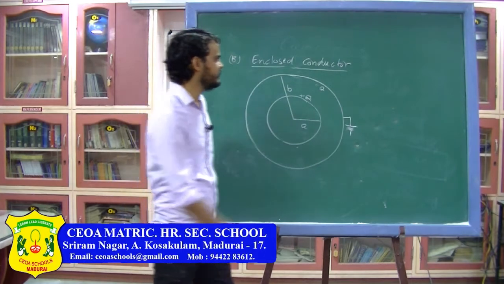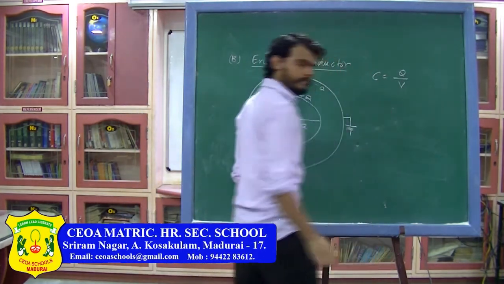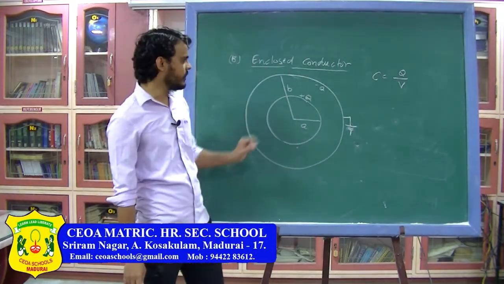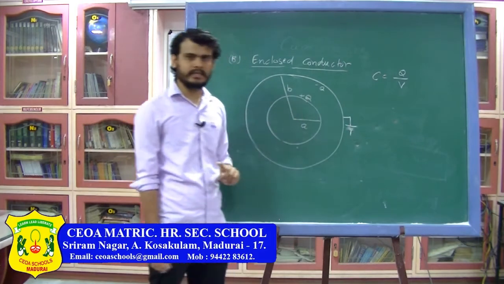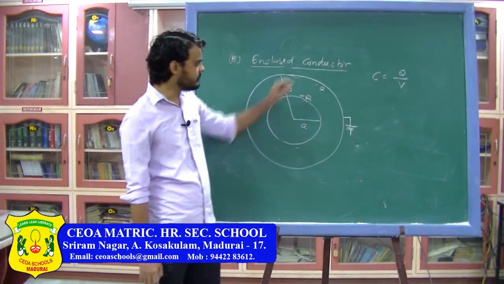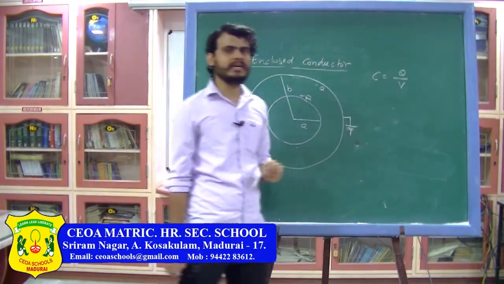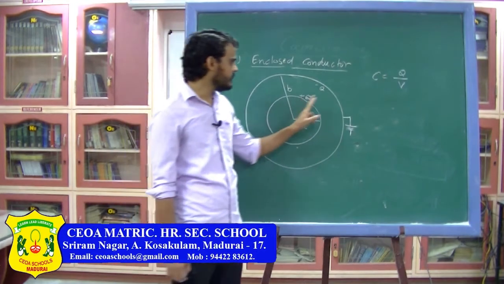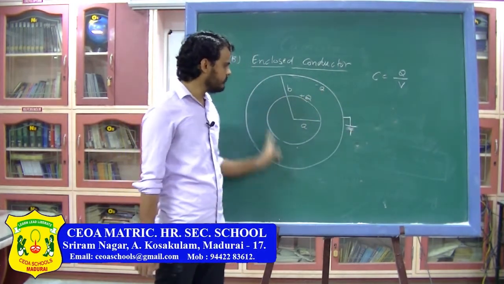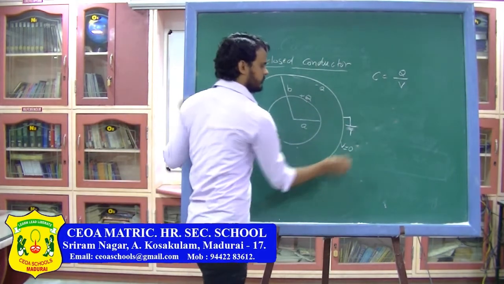To find the capacitance, we know capacitance is Q divided by V. Here the charge is Q. Remember, the charge you have transferred from one conductor to the other is Q, so do not take the charge as 0, take it as Q. This is the charge transferred to the conductor, and V is the potential of the conductor. Because the outer sphere is earthed, its potential is 0.